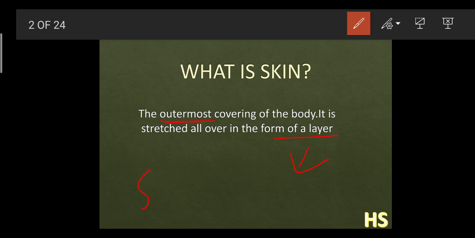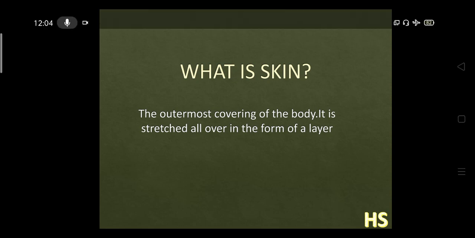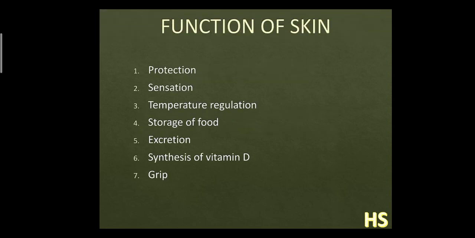We have studied a word called stratified epithelium. What does stratified epithelium mean? Stratified means the layer part, and epithelium is the tissue present on the upper surface of the skin, and it is formed in a layer. Why it is formed in a layer, we are going to discuss in the later part of this chapter, so that you come to know what the different types of functions of the skin are.